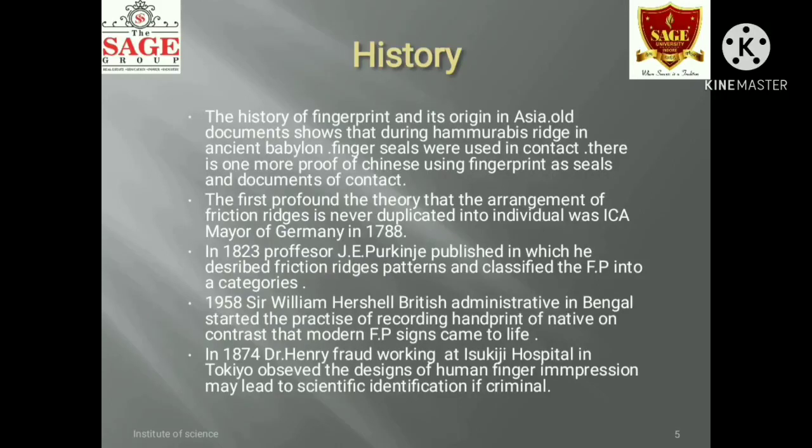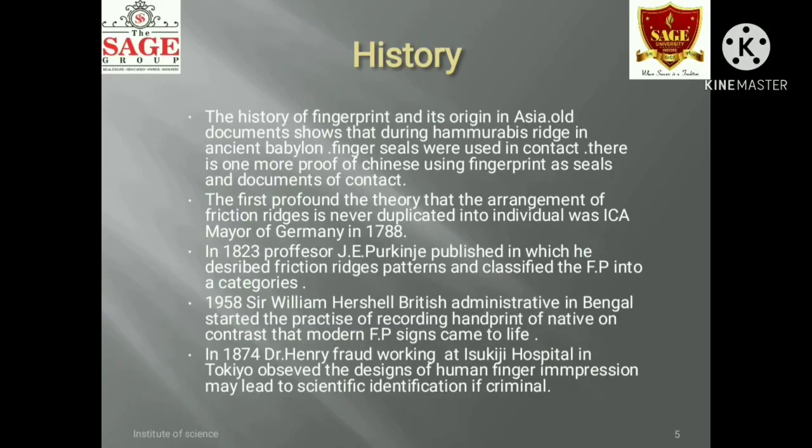The first to propound the theory that the arrangement of friction ridges is never duplicated in an individual was J.C.A. Mayer of Germany in 1788. In 1823, Professor J.E. Purkinje published a thesis in which he described friction ridge patterns and classified fingerprints into categories. In 1858, Sir William Herschel, a British administrator in Bengal, started the practice of recording handprints of natives on contracts. The modern fingerprint science came to life.